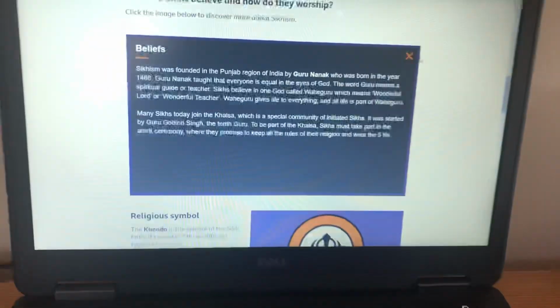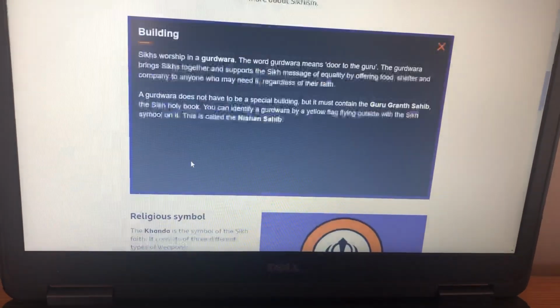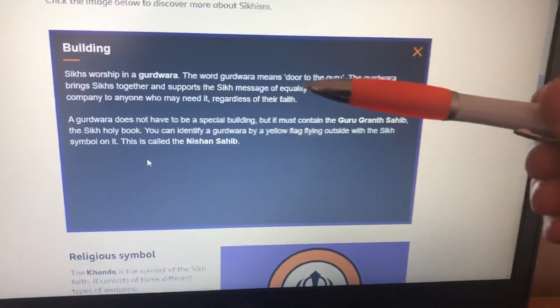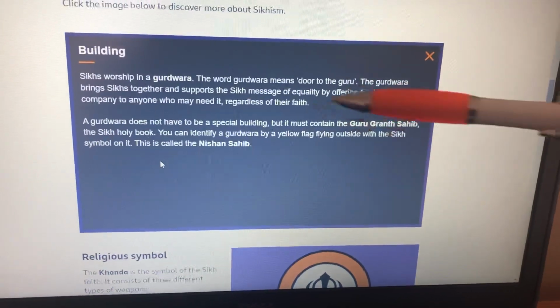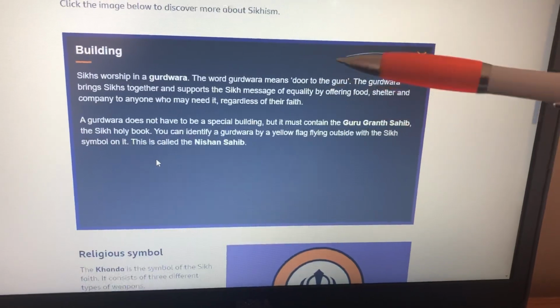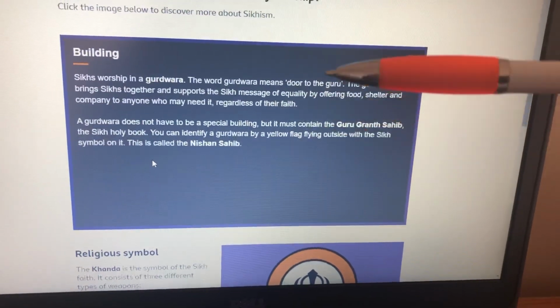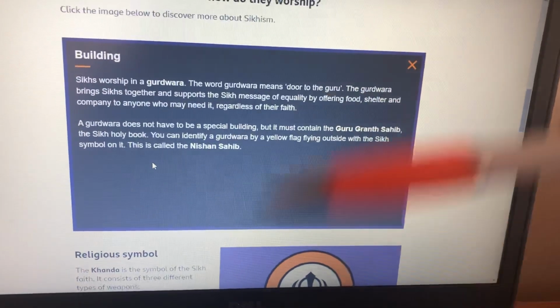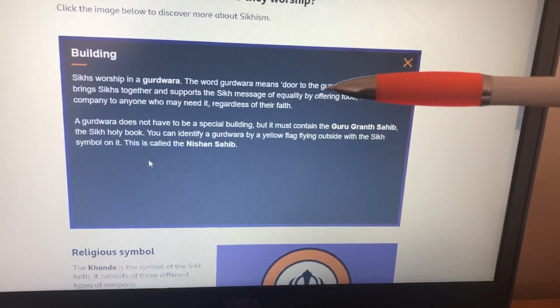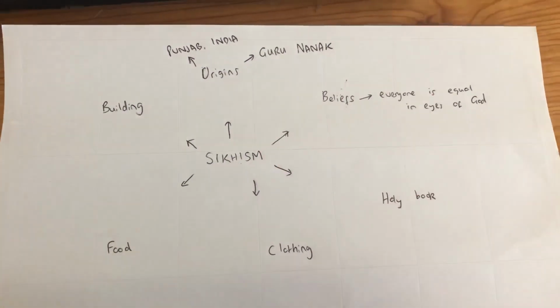If we just go back onto the screen, we're going to click on it. So when I get to buildings, we're going to click on it. We're going to read the section twice. Then we're going to go through it bit by bit and see which parts are important to keep. So there might be information in these boxes that you don't need to write down. You certainly don't need to write sentences, just short, brief notes. And by the end, you'll have a mind map.